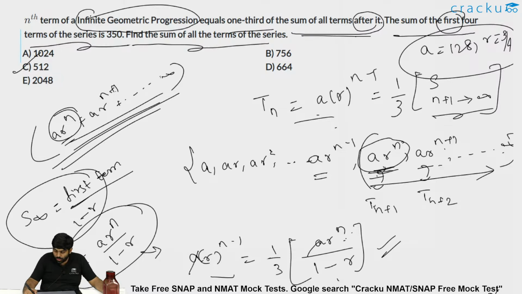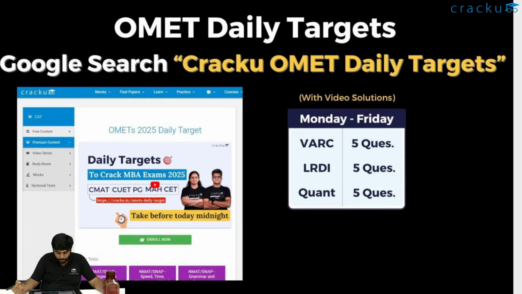So let us move on to the next question. Okay, so Cracku NMAT daily targets. Other than mock tests like NMAT and SNAP, which I already discussed, this is based on NMAT or SNAP daily targets. If you go to a search engine and try a Google search of Cracku NMAT daily targets, you will find a daily target web page where you could find NMAT or SNAP.